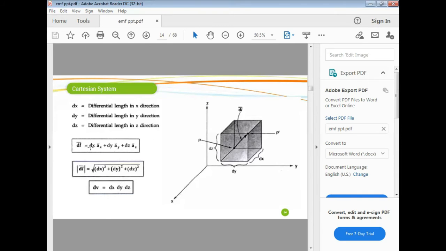dL is nothing but dx times the ax vector plus dy times the ay vector plus dz times the az vector. The magnitude of the differential length vector is nothing but the root of dx squared plus dy squared plus dz squared. Here the volume of this parallelepiped, the differential volume dV, is equal to length times width times height, dx dy dz.